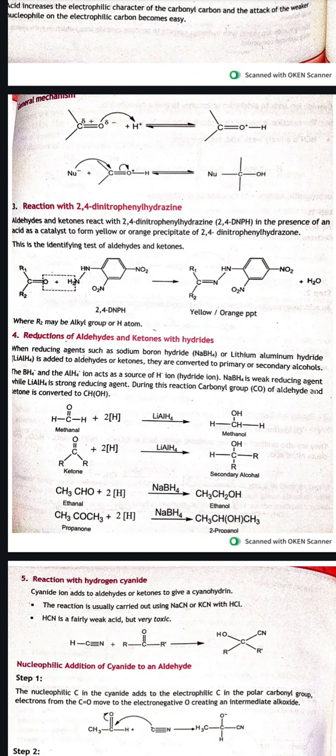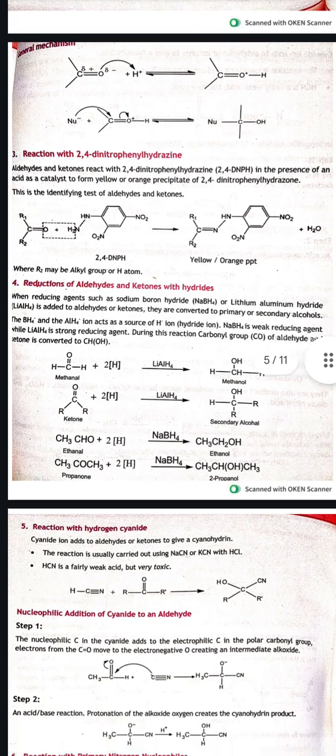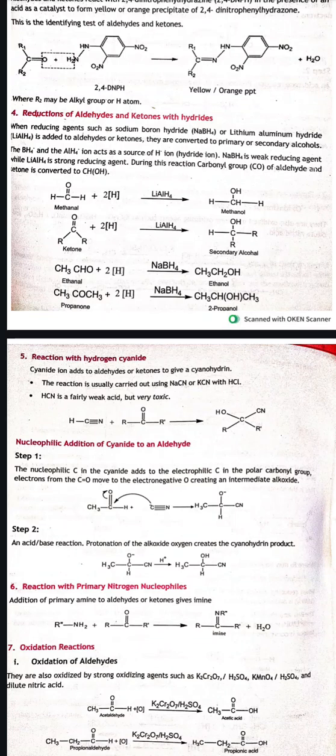So these are the precipitates of 2,4-dinitrophenyl hydrazone that come in as a product, and the color is yellow or orange. Reduction of aldehydes and ketones. Reduction happens using a reducing agent like sodium borohydride or lithium aluminium hydride.